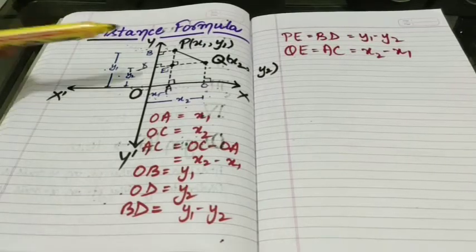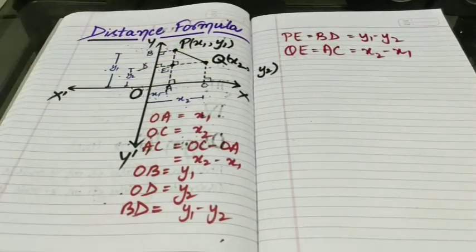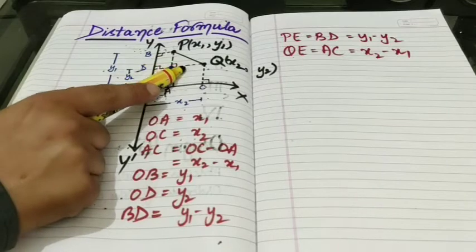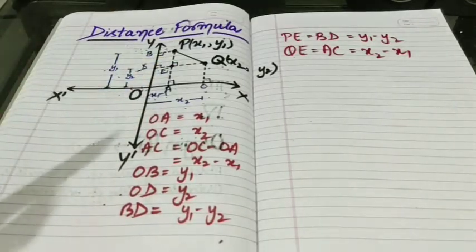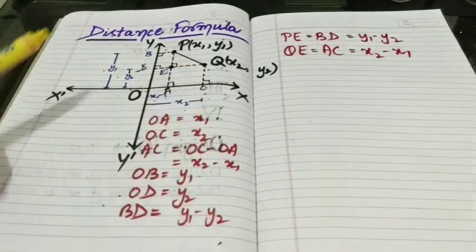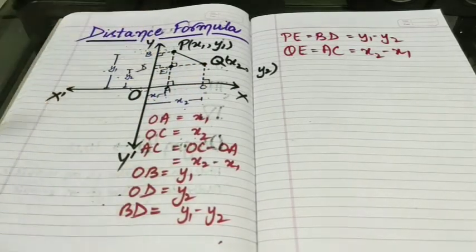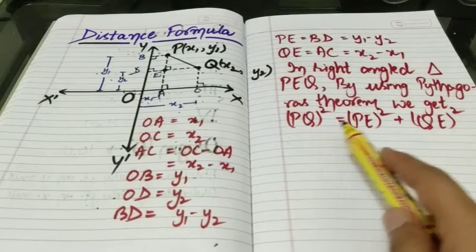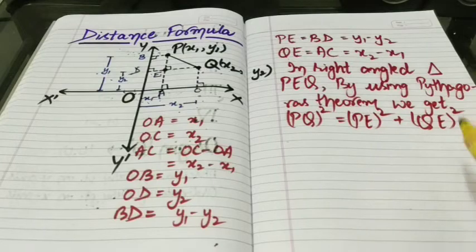Now triangle PEQ is right angled, so we can use the Pythagoras theorem in this triangle, which states that the hypotenuse square is equal to the sum of squares of the remaining two sides, meaning PQ square equals EQ square plus EP square. That is how we get PQ square equals PE square plus QE square.